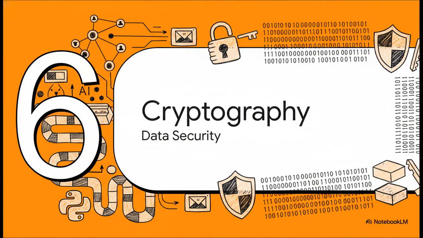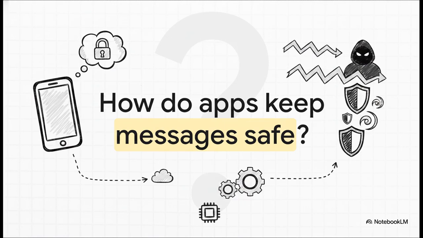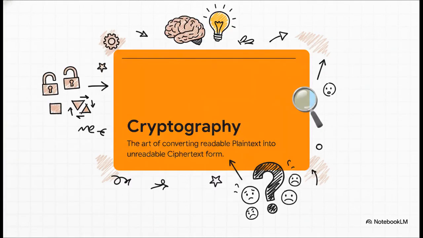We're almost there. We've processed data with AI, we've analyzed it with Python, but how do we keep it all safe? That brings us to our final unit, Section 6, Cryptography and Data Security. Let me ask you a quick question to get us focused for this final stretch. Think about when you send a private text message. How do apps like WhatsApp keep your messages safe from hackers who might be trying to intercept your data over a public Wi-Fi network? The answer is cryptography.